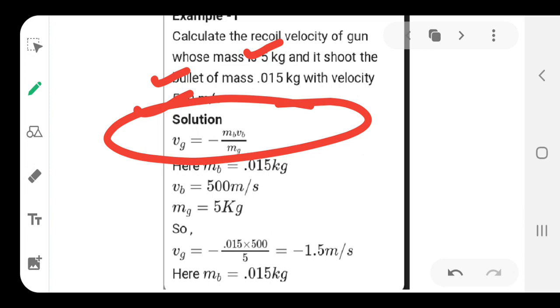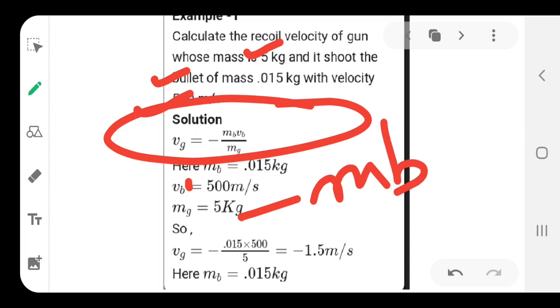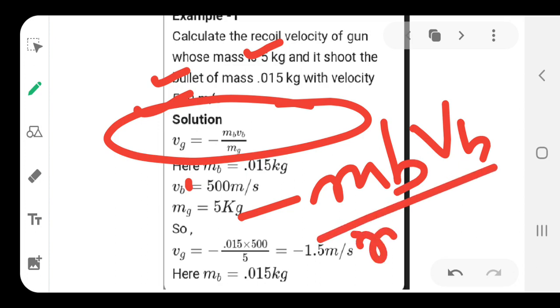So what the formula says, the velocity of the gun, that is the recoiling velocity of the gun, is equal to minus mb, that is the mass of the bullet, into vb, the velocity of the bullet, over mg, the mass of the gun. So, make sure the abbreviations are known to you.